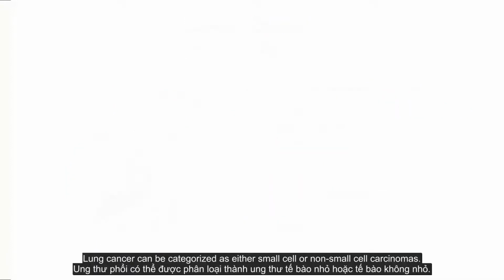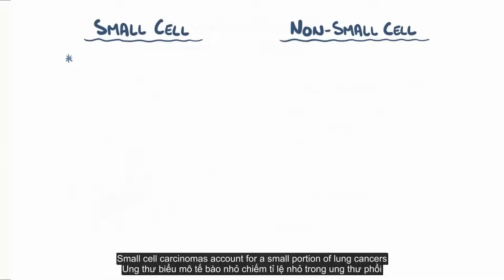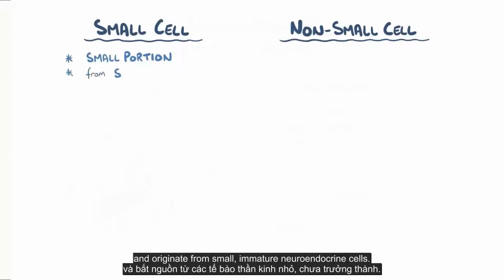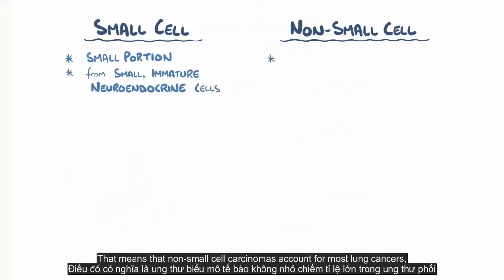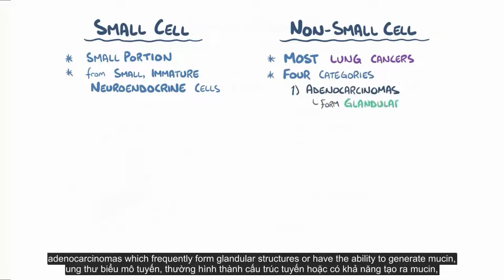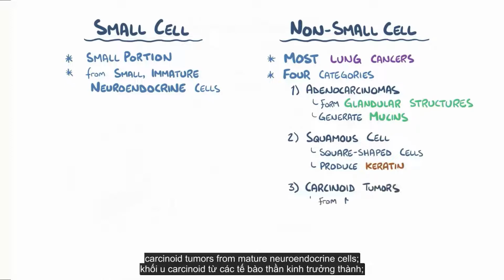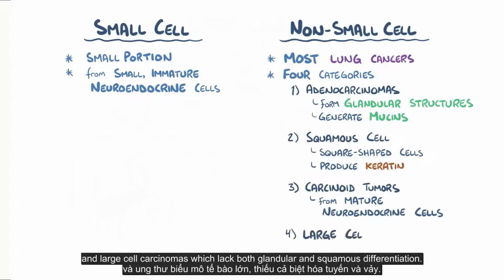Lung cancer can be categorized as either small cell or non-small cell carcinomas. Small cell carcinomas account for a small portion of lung cancers and originate from small, immature neuroendocrine cells. That means that non-small cell carcinomas account for most lung cancers, and these can be further subdivided into 4 categories. Adenocarcinomas, which frequently form glandular structures or have the ability to generate mucin. Squamous cell carcinomas, which have squamous or square-shaped cells that produce keratin. Carcinoid tumors from mature neuroendocrine cells. And large cell carcinomas, which lack both glandular and squamous differentiation.